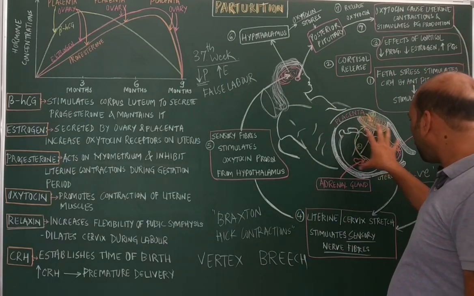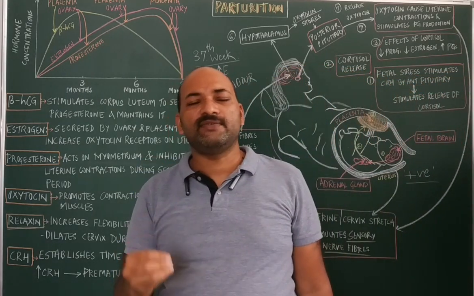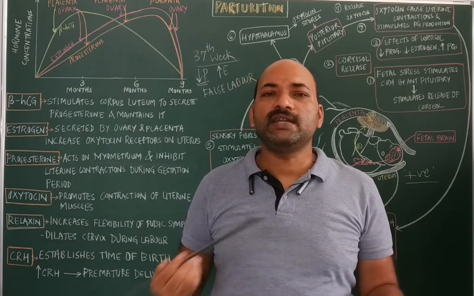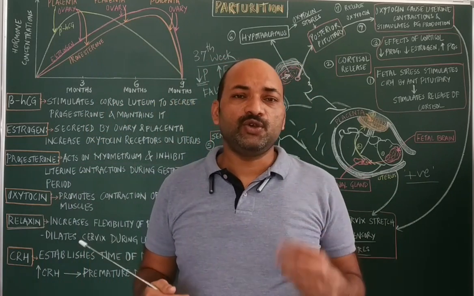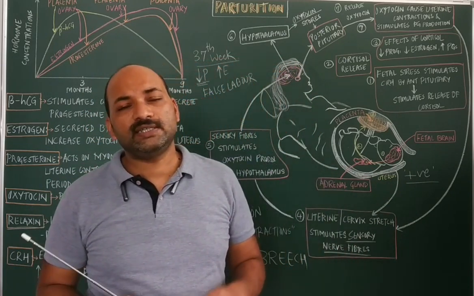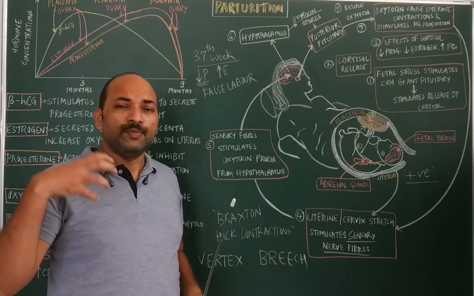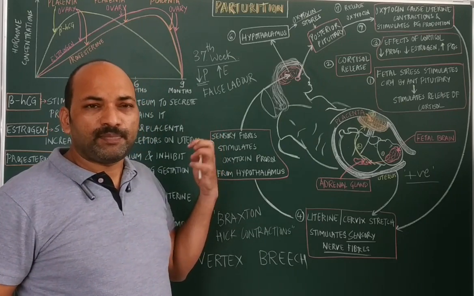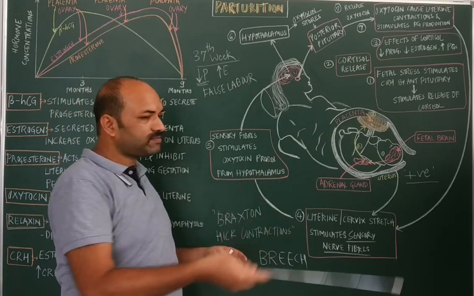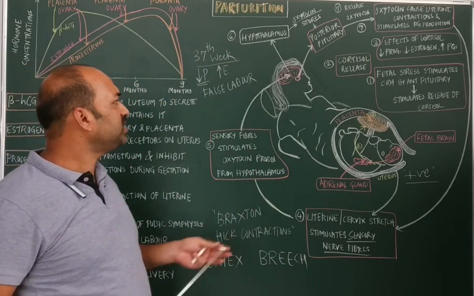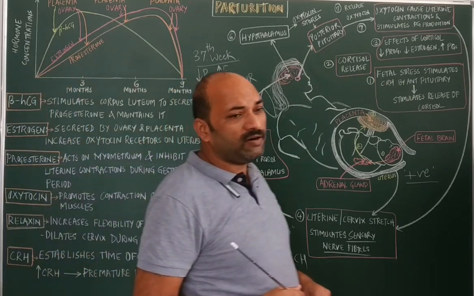Because during parturition it is estimated that around 57 pounds of pressure occurs in the maternal body, and it is said that a human being is able to tolerate only around 46 pounds of pressure, which means the mother is able to tolerate more pressure than a human being normally can. Hence the female who is giving birth to a young one is said to get a second birth. So this is all about the parturition video.